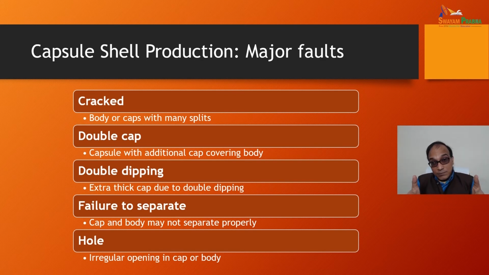Failure to separate may be another fault: cap and body may not separate properly. We want proper separating because for filling they must be separated and then joined together again. Hole, an irregular opening in the cap or body, may be there. The presence of a hole is another major fault in capsule shell production. So cracking, double capping, double dipping, failure to separate, and hole are the major faults in capsule shell production.